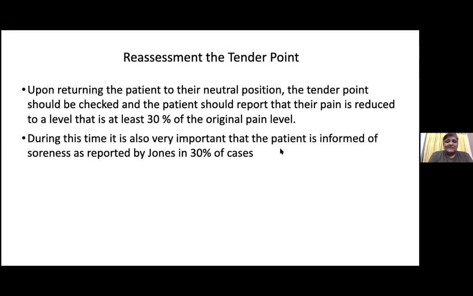and the reassessment of the tender point. It is most important to reassess what we have treated right now. Okay, because in osteopathy, according to the principles of osteopathy, it gives relief then and there only. If it doesn't give relief then and there, then either your technique is not good, or it is not being given in a proper way.